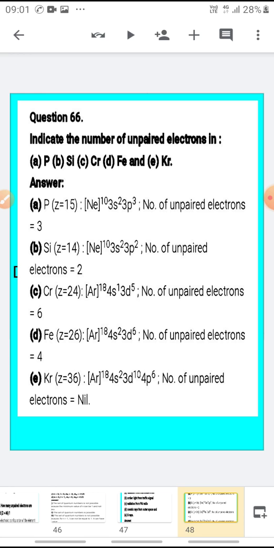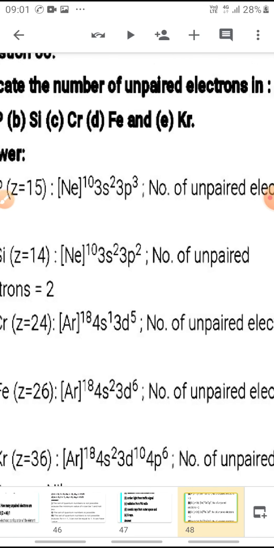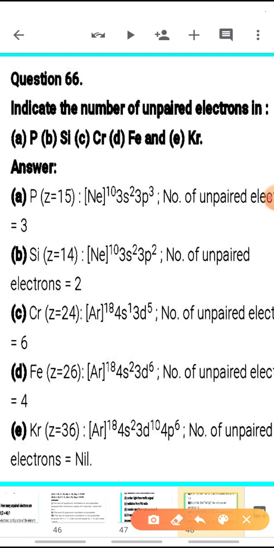So, there is no unpaired electron in this atom. Now see, indicate the number of unpaired electrons in phosphorus. Phosphorus, the atomic number is 15. You should write the electronic configurations for these atoms at least. For 15, what will be the electronic configuration?